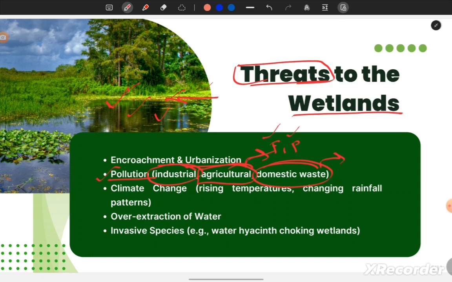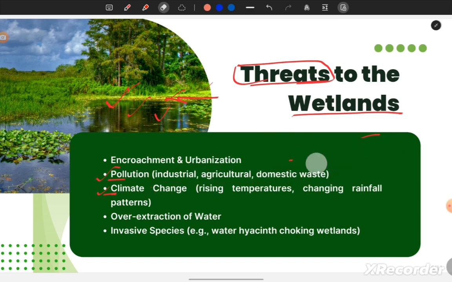So all the wastes, the pesticides, the chemicals, they go to these water bodies and create pollution there. It harms the marine life as well as the plant life, and it creates a challenge for the survival of that ecosystem. Next is climate change.